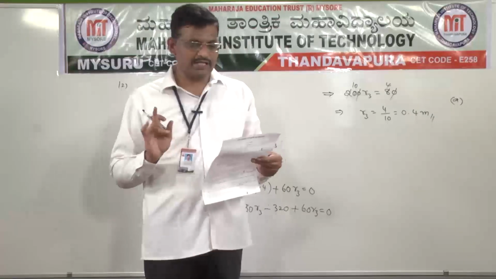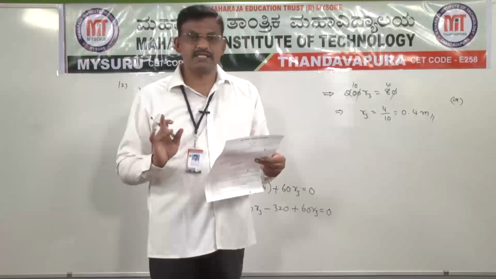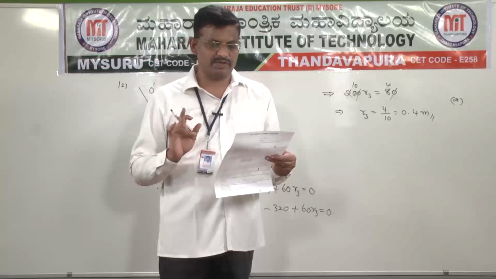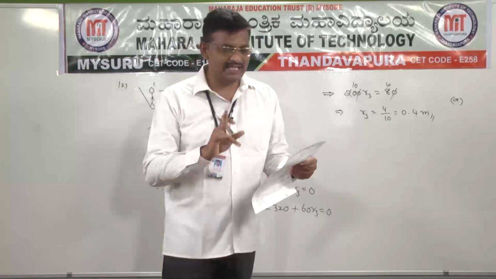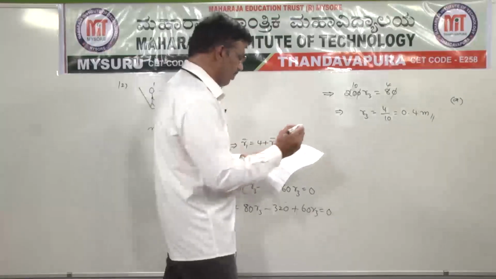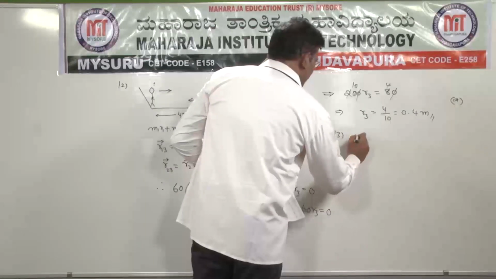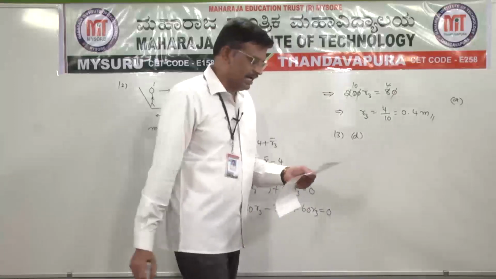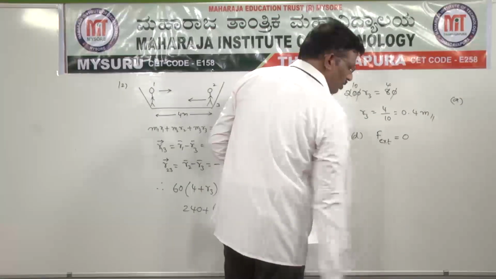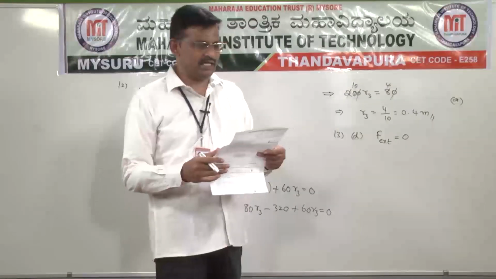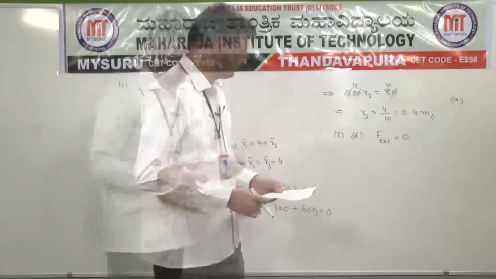When there is no external force acting on the system, the speed of the center of mass is equal to 0, but there is no option 0, so none of these is the right option. That is option D. So for the 13th question, option D is the right option. The reason is F external is equal to 0. No external force is acting on the system. Next, 14th question.